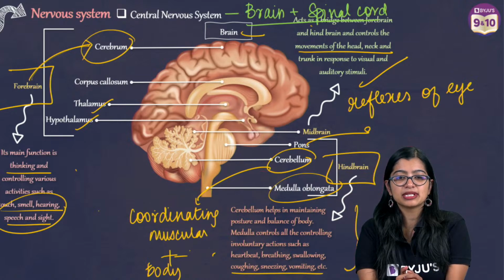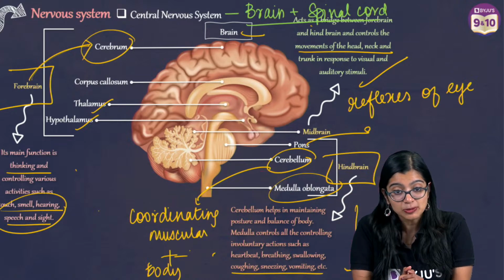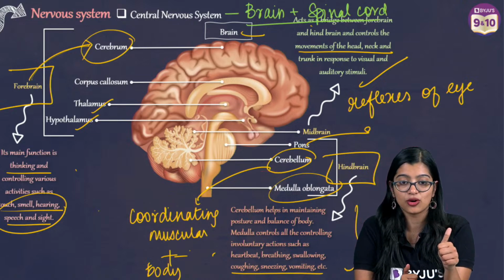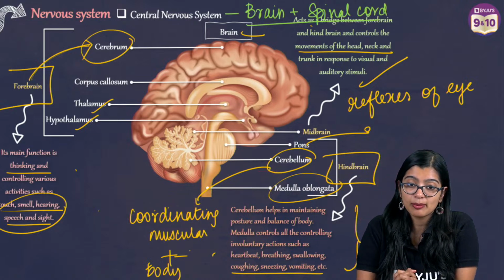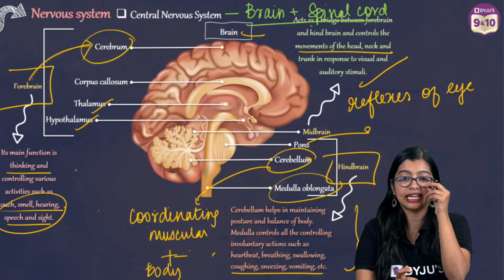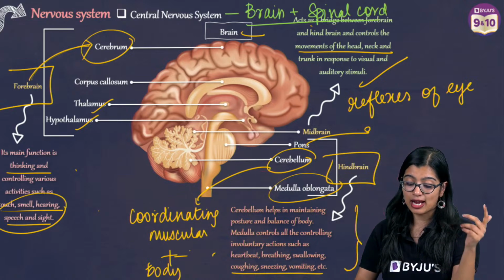Yes, ma'am, cerebrum is part of the forebrain. Cerebellum is part of the hindbrain. Yes, very good. Cerebellum helps in maintaining body balance and posture. Very good. What is the function of the corpus callosum?